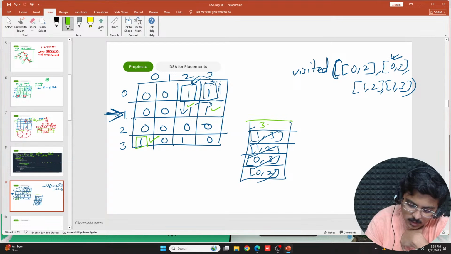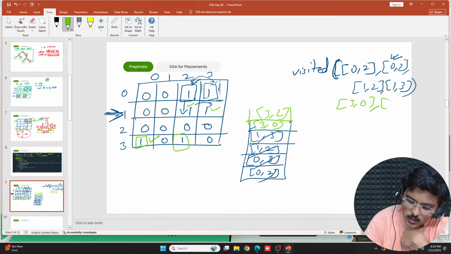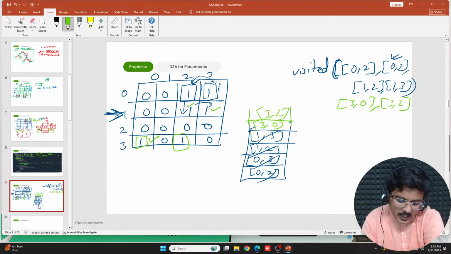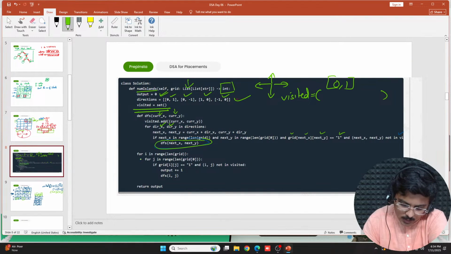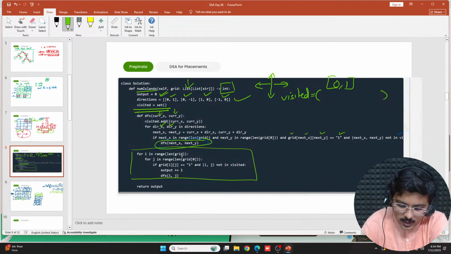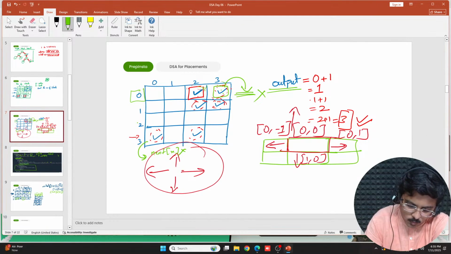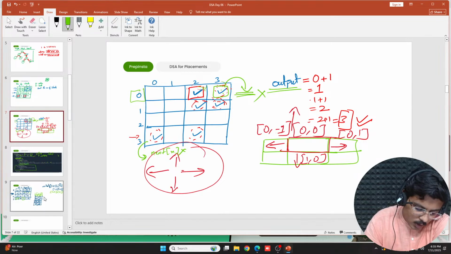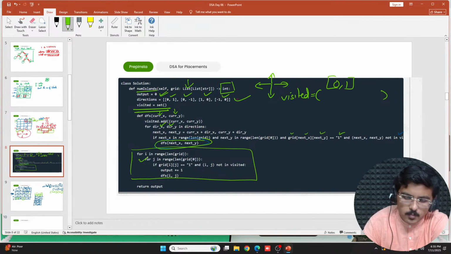When you come back again to this particular portion, it would go ahead. It would visit 3 comma 0, and 3 comma 0 would be added here. Again it would visit this particular 3 comma 2 vertex. Now every time you were doing this for i in range, this would work for every DFS. For i in range of length of grid, you iterate over every row, and for every column I am putting another loop here.